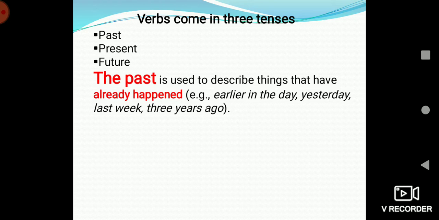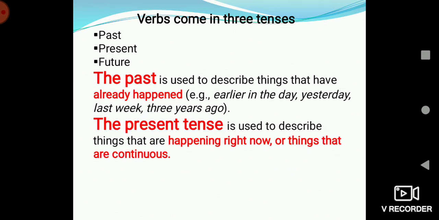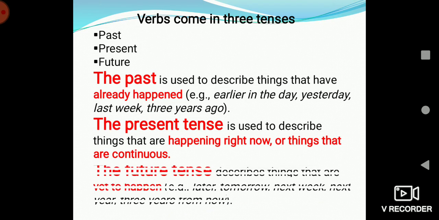The past is used to describe things that have already happened. Example, earlier in the day, yesterday, last week, 3 years ago, etc. The present tense is used to describe things that are happening right now or things that are continuous.